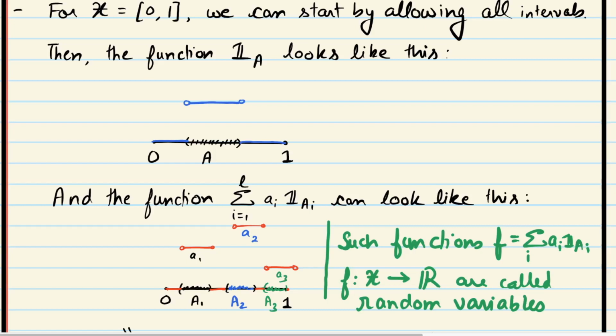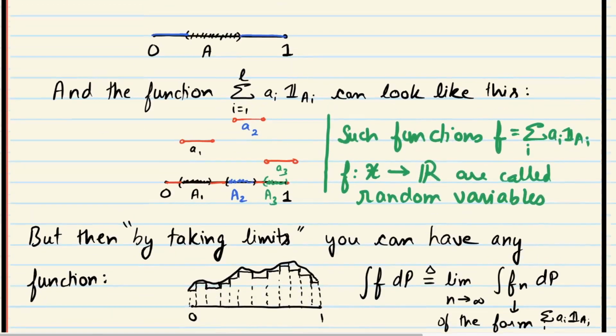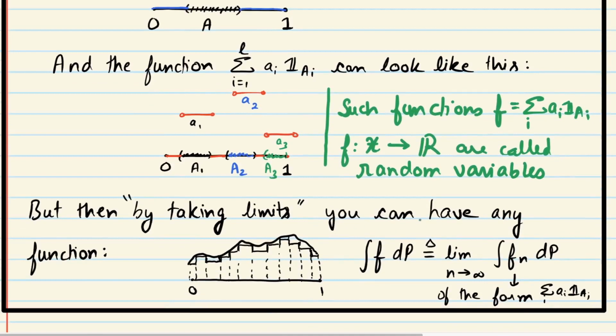Okay. And so till now we started with very elementary functions, indicator functions of events. Then we take their linear combination, we get a richer class of functions. And now what we can also do is take limits. Okay, we can take limits so that this integral of f can be defined as the limit of such integrals here. Okay, so we can even take limits, and there is a technical way of doing all this. But roughly speaking, all such functions which arise from such limits are called random variables.